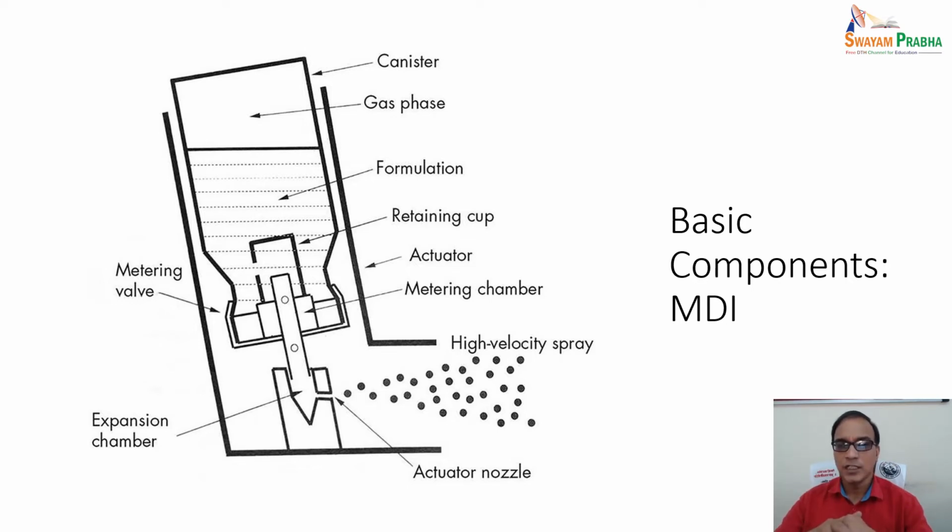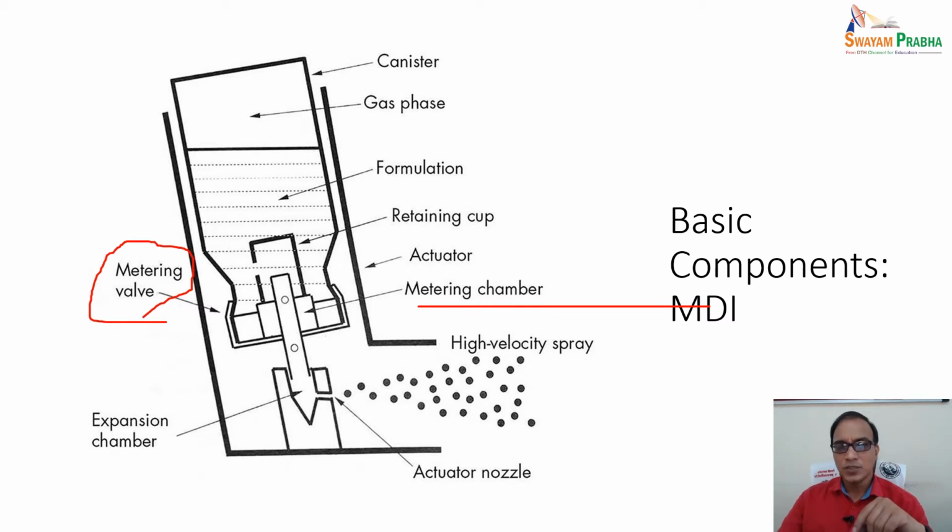The formulation is there and it is pressed; the retaining cup is there, the actuator is there, the metering valve and metering chamber are there. This metering valve is the key of this delivery system. This metering chamber is the success of the meter dose inhaler.